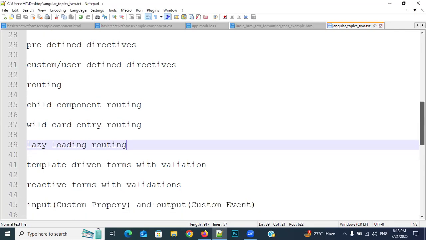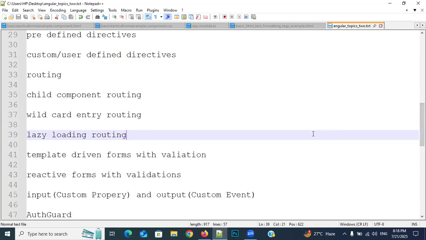And then after, we have forms. In the forms, we have two types of forms in Angular. Template driven forms with validation I will discuss with you. Reactive forms with validation I will discuss with you. And custom validations also I will discuss with you. Okay, everybody?